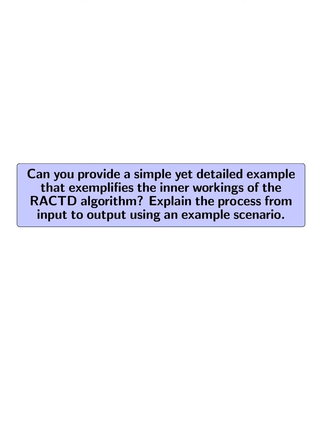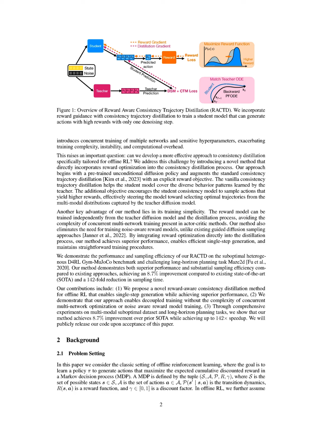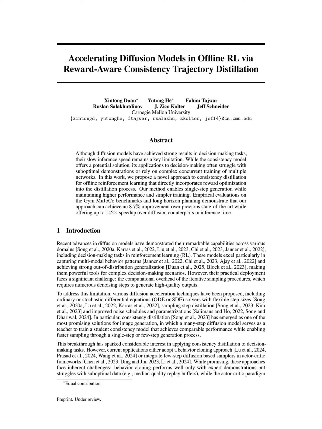Explain the process from input to output using an example scenario. The RACTD algorithm operates by integrating reward optimization into the consistency trajectory distillation process, enhancing decision-making in offline reinforcement learning. For example, consider a scenario where an agent is learning to navigate a maze, like Maze 2D, using a dataset that includes both expert and suboptimal actions. Initially, the agent uses a pre-trained unconditional diffusion policy, the teacher model, to capture diverse behavior patterns from the dataset.